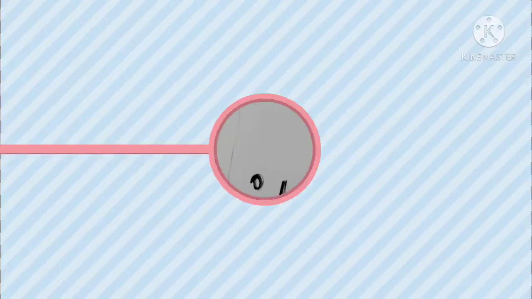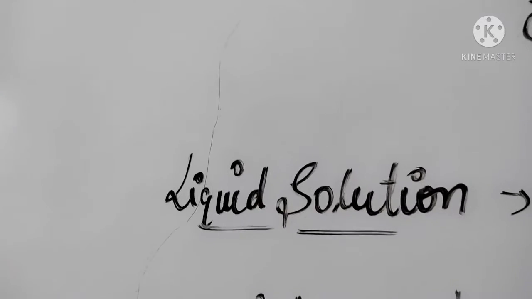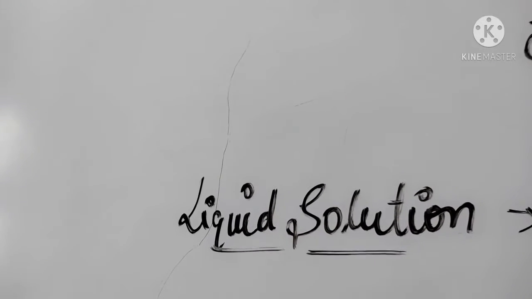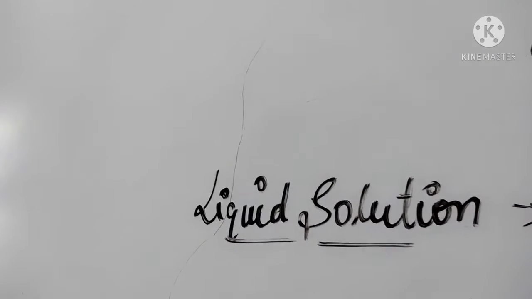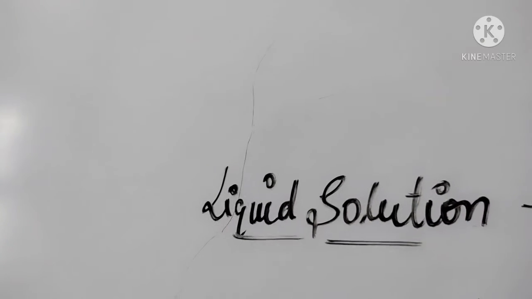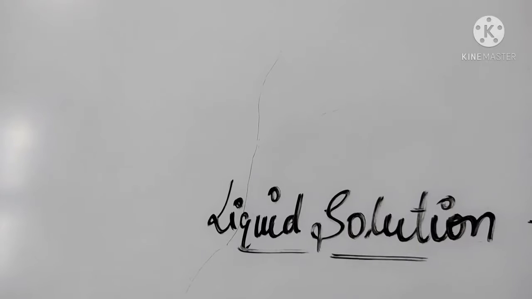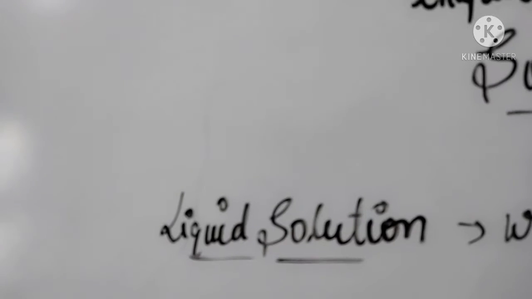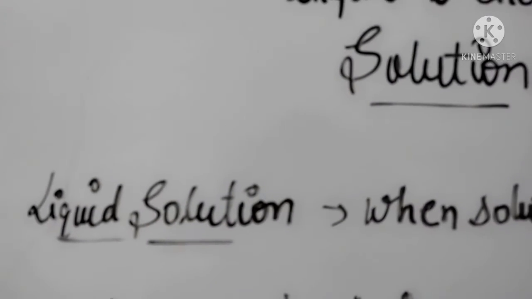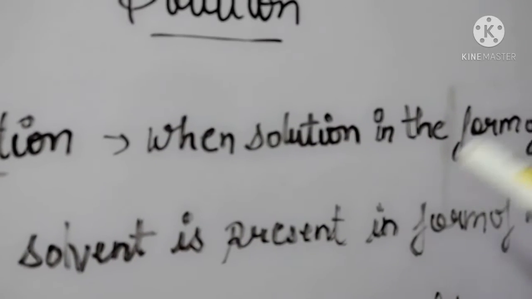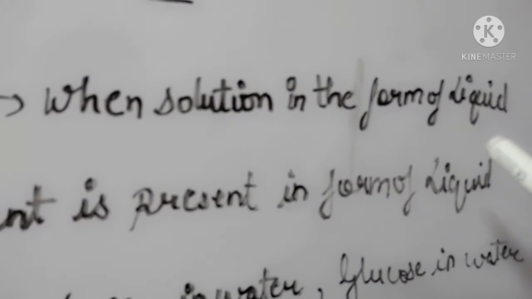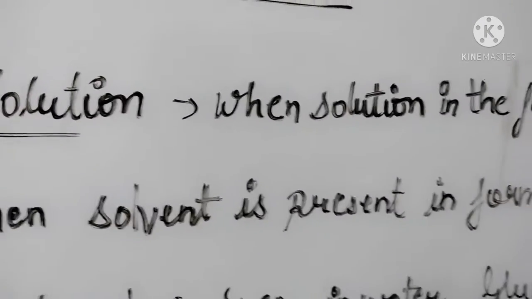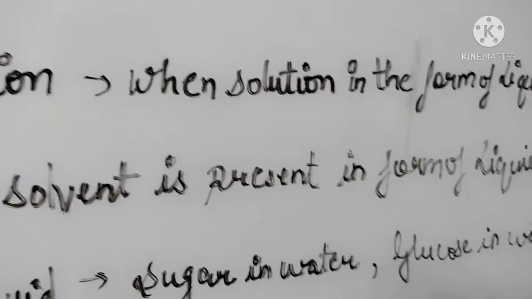Now our next topic is liquid solution. What is liquid solution? When the solution is present in the form of liquid, it is called liquid solution. In it the solvent is present in the form of liquid. So the definition: when the solution is present in the form of liquid, it is called liquid solution, when the solvent is in the form of liquid.